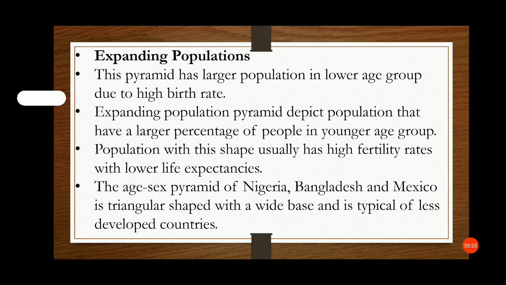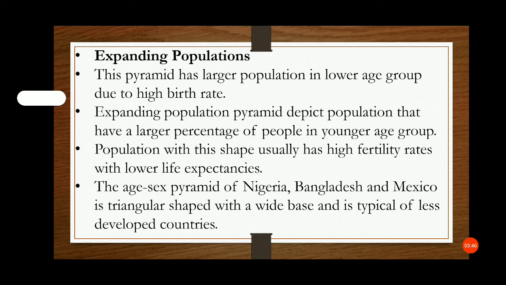Expanding population: this pyramid has a larger population in lower age groups due to high birth rate. An expanding population pyramid depicts a population that has a large percentage of people in younger age groups.